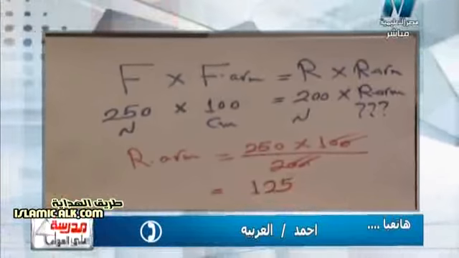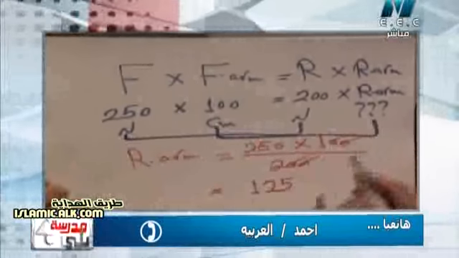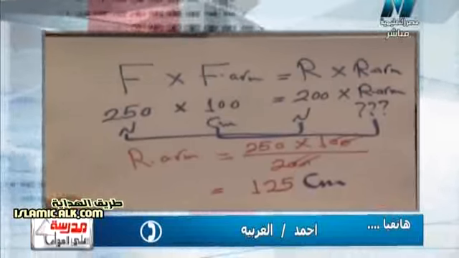Centimeter. Yeah, surely. We have Newton with Newton and centimeter with centimeter. Surely it will be 125 centimeters. Excellent, Ahmed. You have answered the most difficult questions this episode: the levers problem and also the question of what happens if we replace the tungsten with the iron element. Okay? Thank you, Ahmed, for your participation, and wait for us today. We have many interesting and important questions at the same time.